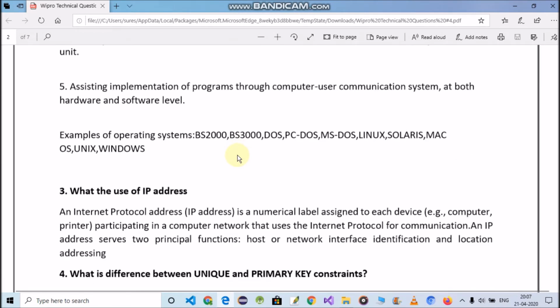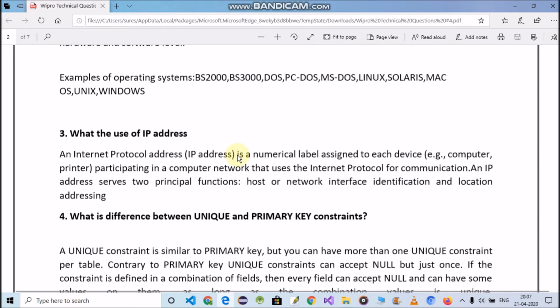Okay. Next question that is asked is: what is the use of an IP address? This is a most important question. So the answer of this question is: an Internet Protocol address, or IP address, is a numerical label assigned to each device, for example computer, printer, etc., participating in a computer network that uses the Internet Protocol for communication. An IP address serves two principal functions: host or network interface identification and location addressing.